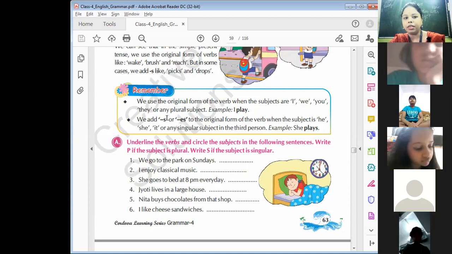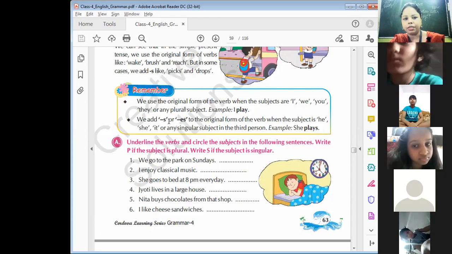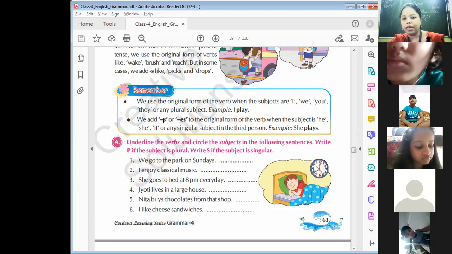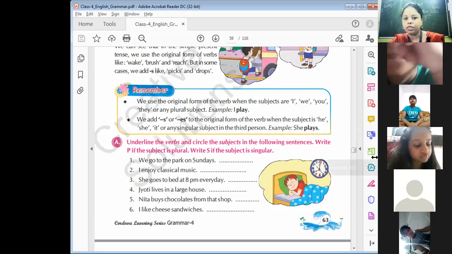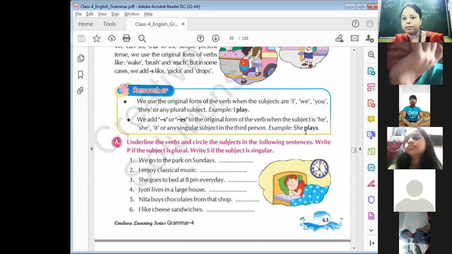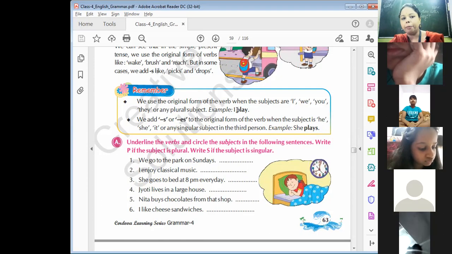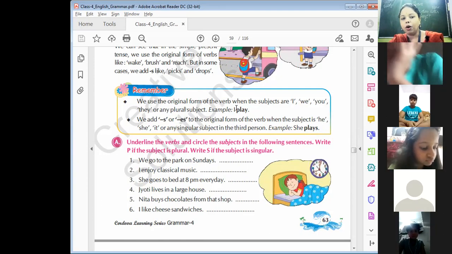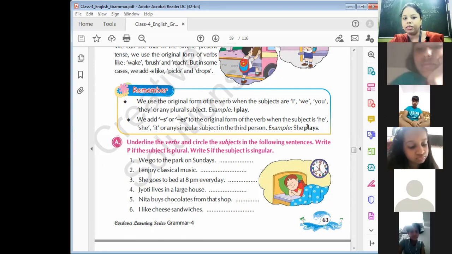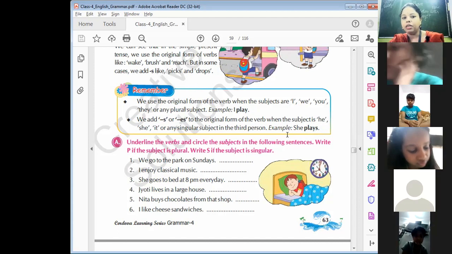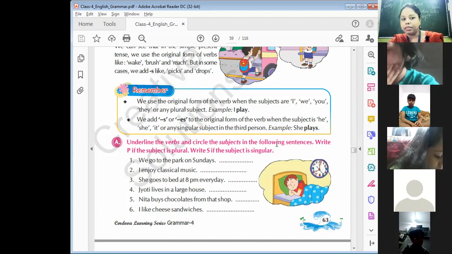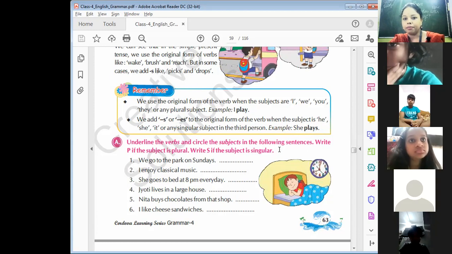Understand? When the subject is he, she, it, any singular or any third person, then we have to add s with the verb. As you can see in the example, I play, we play, you play, they play, boys play. But if there is any singular, like he plays, she plays, it plays, Ram plays.